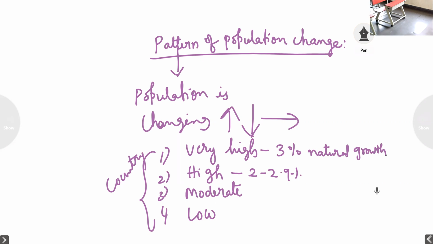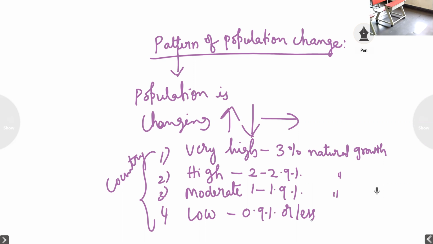In the moderate countries, we can see 1 to 1.9% natural growth, and in the low populated countries, we can see 0.9% or less natural growth.